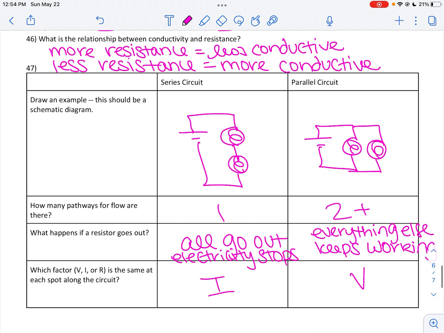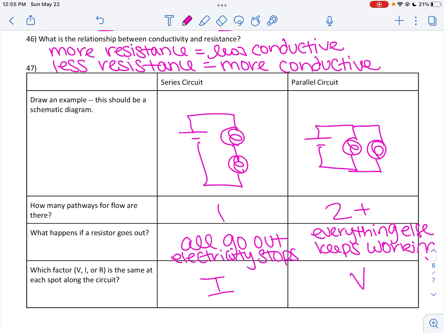So if I add light bulbs with series circuit, they ended up getting dimmer because I added more resistance in that circuit. So when you add more and more light bulbs in series, they got dimmer. The current is the same along that whole path. Same deal, since there's only one path, if one light goes out, they all go out.